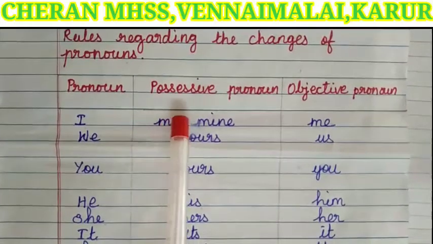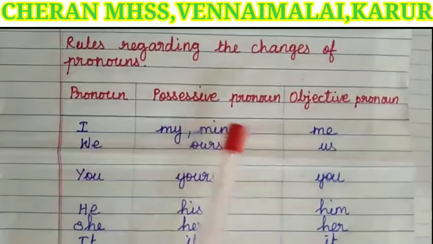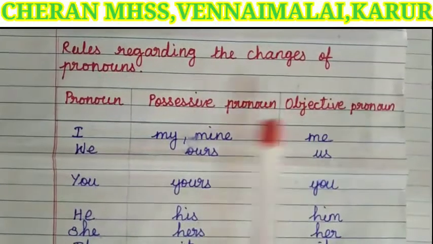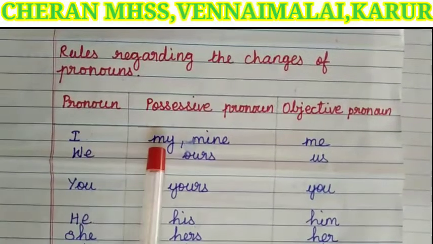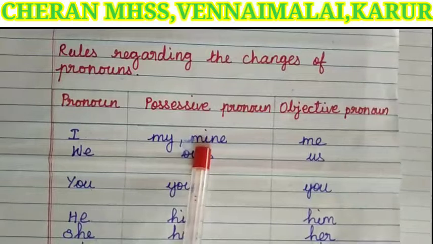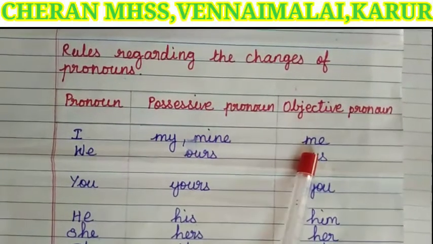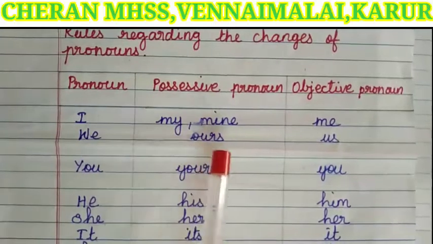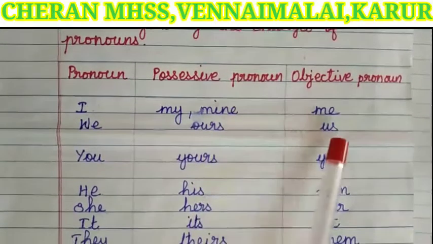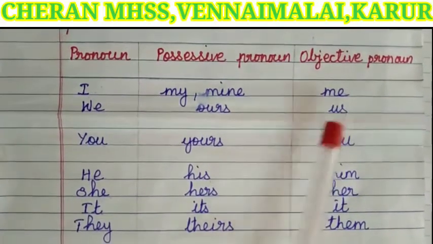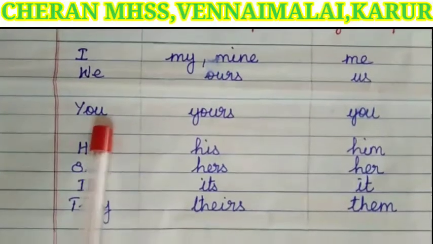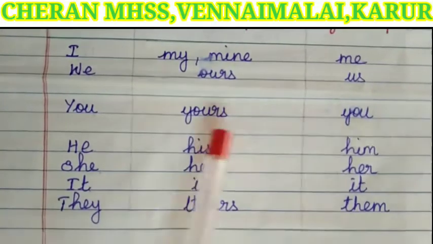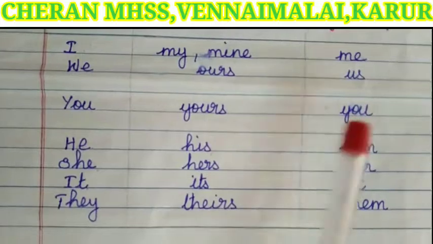Next we shall see possessive pronouns and objective pronouns. I: possessive pronouns are my, mine; objective pronoun is me. We: possessive pronoun is ours; objective pronoun is us. You: possessive pronoun is yours; objective pronoun is you.